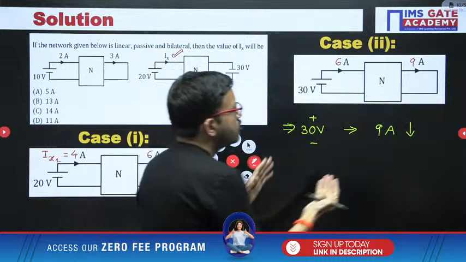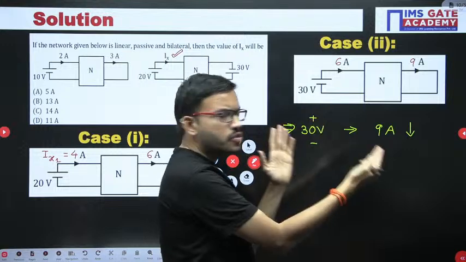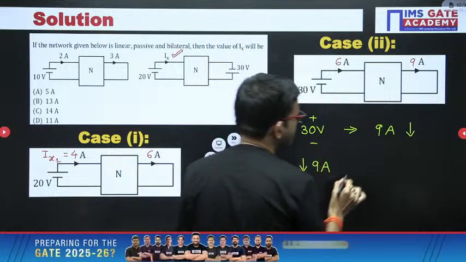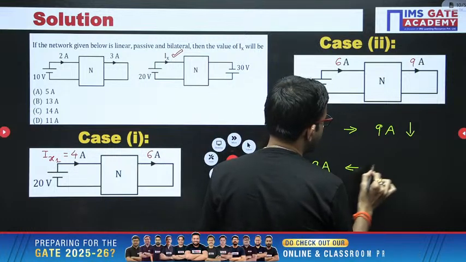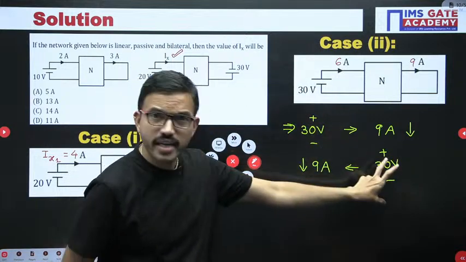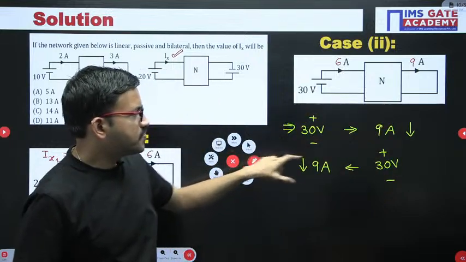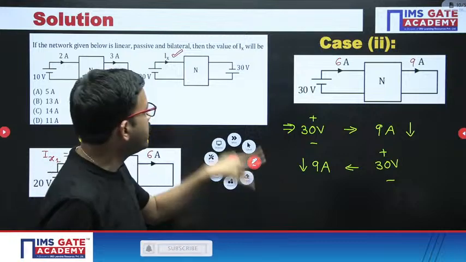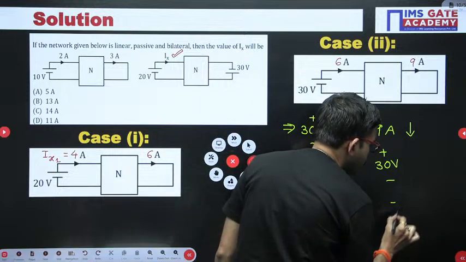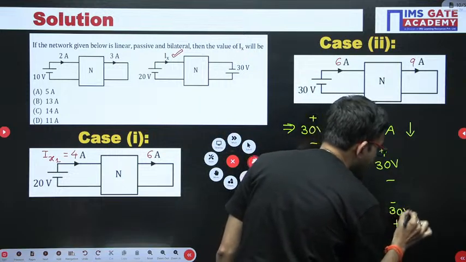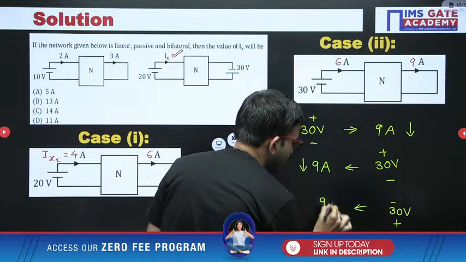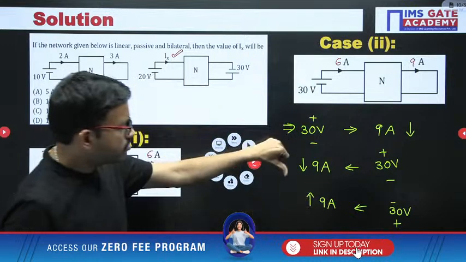Now even if you interchange the source and response, 9 ampere will be going like this because of the 30 volt source when you are keeping it here. That means voltage polarities you are keeping like this, then the response will come here. Since it is downward, exactly the same. But here as per the question, instead of plus minus 30, they have given minus plus. So when you have changed the voltage polarities, the current direction will change. Earlier it was downward, now it will be upward.